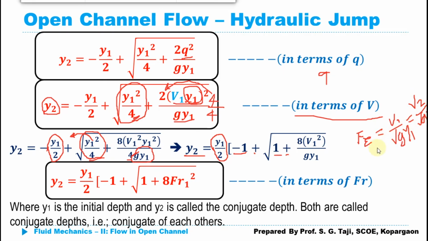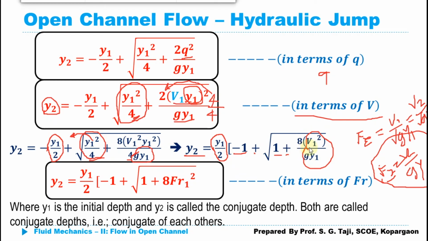So what we are getting here is the Froude number. If I take the square on both sides, what equation I will get, Froude number square is equal to v square upon gy. So this v square upon gy is the equation for the Froude number square.